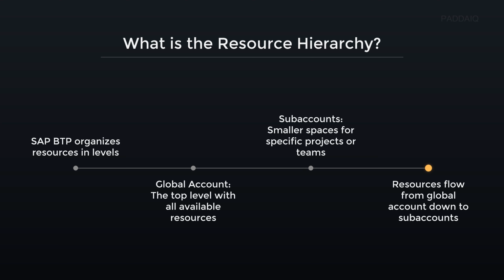Resources flow from global account down to sub-accounts. This means your organization's central account distributes services and permissions to smaller, project-specific accounts. For example, a global account for your company provides development tools to a sub-account used by the HR app team. This structure ensures organized and secure access across your projects.